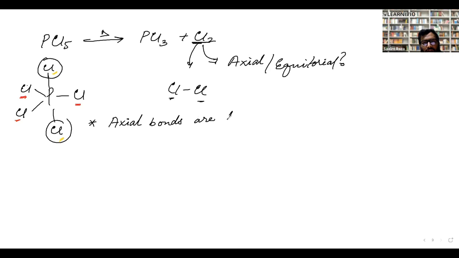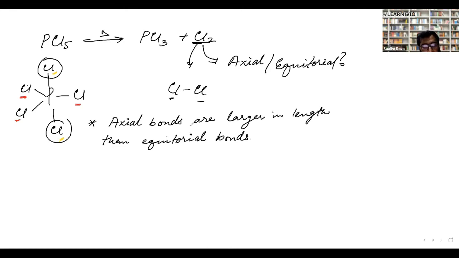are larger in size, larger in length than equatorial bonds. Larger in length than equatorial bonds. Okay.